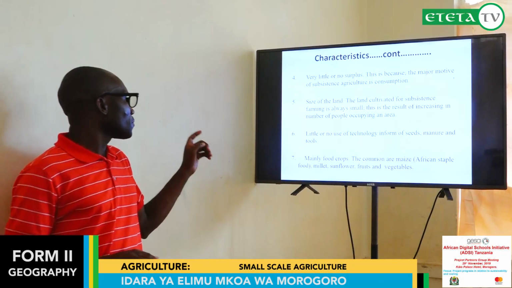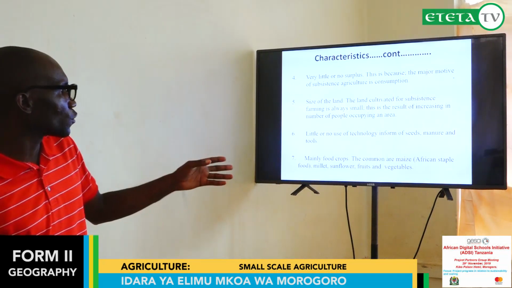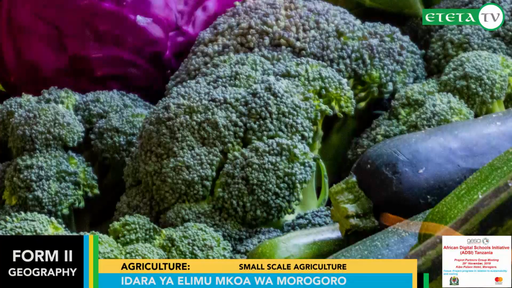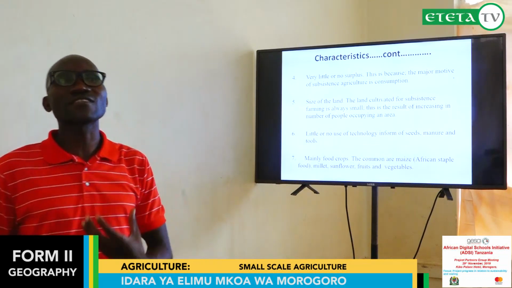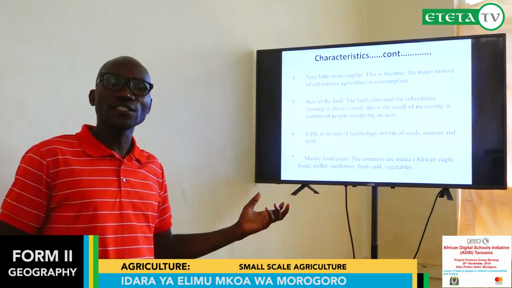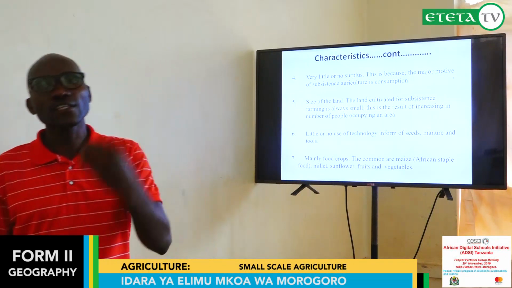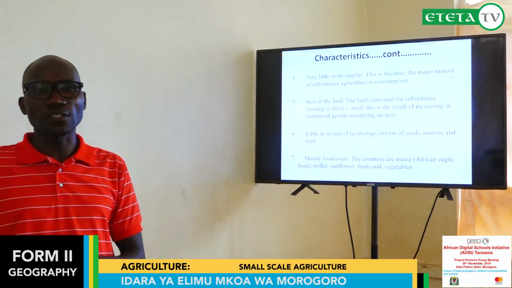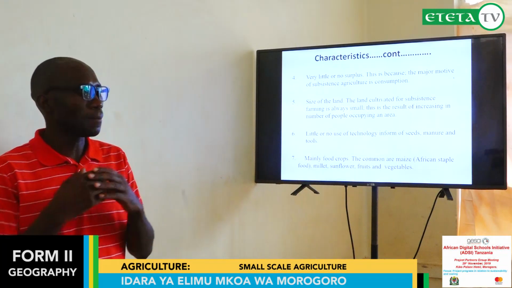Also, mainly they produce food crops. These food crops are millet, sunflower, vegetables, and maize. Why do they produce these? They produce them in order to sustain their own lives. They don't have any funds to produce cash crops. But on the other hand, they also sell some of these food crops to generate their own money.